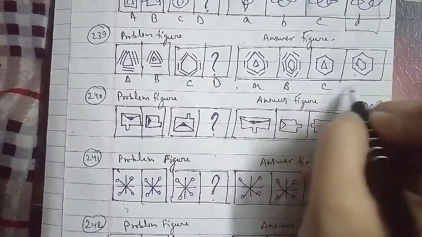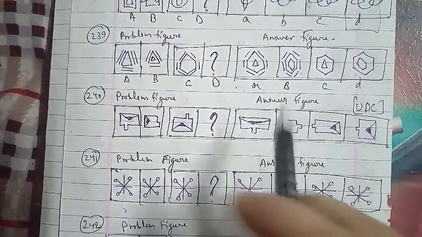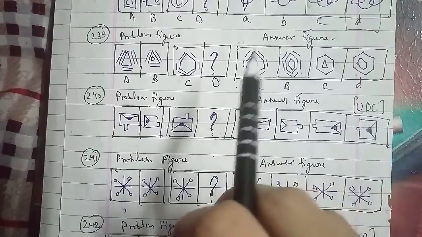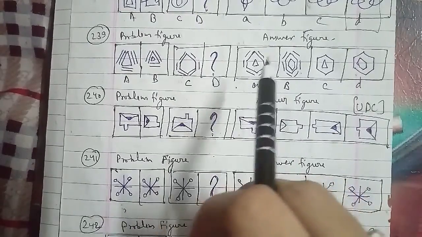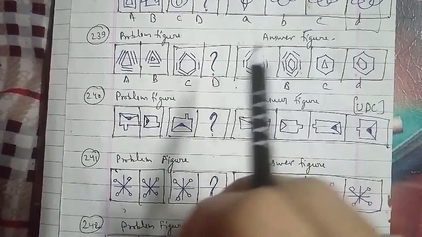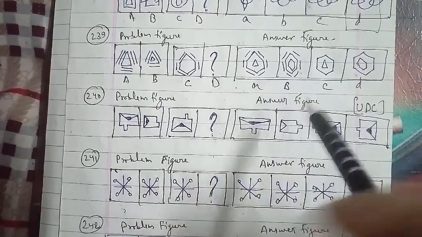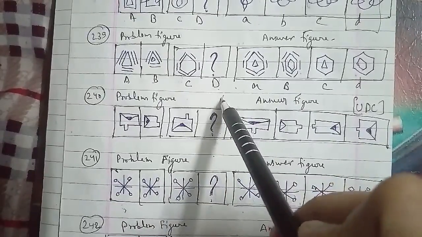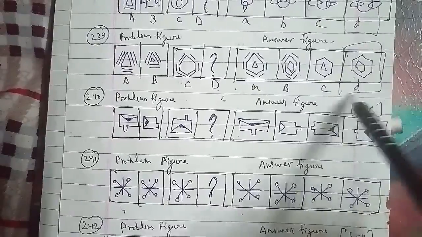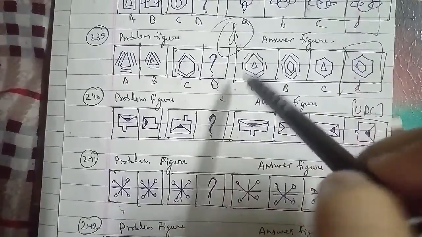One of the lines near each side of the figure is brought in sight, and all these lines are joined to form a closed figure. So we can say that the D figure we have to find out will be the right answer for this question as well. We'll go ahead with the 240th question of the session.